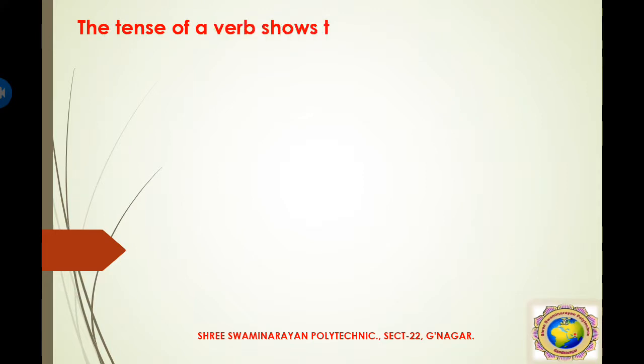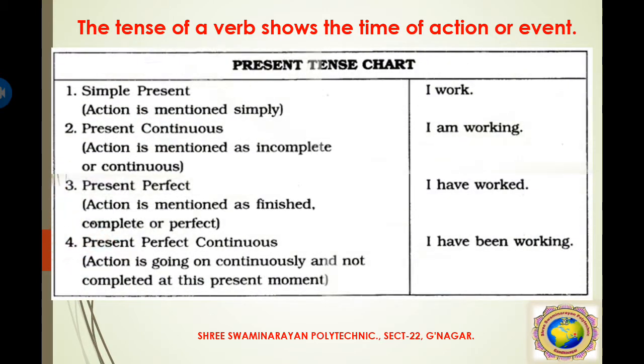Okay, the tense of a verb shows the time of action or event. કોઈ બી ટેન્સની અંદર વર્બ જે છે એ તમારું જે કંઈ પણ સમય જે છે એ એક્શન છે અથવા તો ઇવેન્ટ છે એના આધાર ઉપર બતાવવામાં આવે છે. So here is the present tense chart. Today we discuss only present tense. That's why I have the present tense chart here.